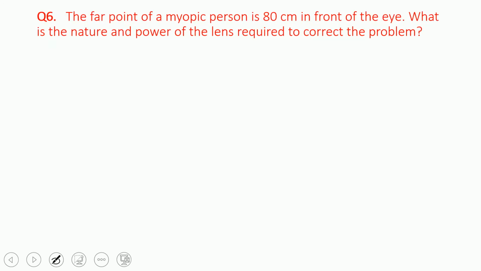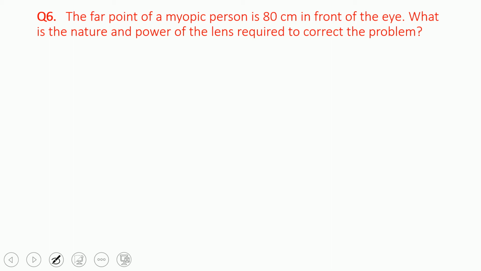That is the sixth question. In the sixth question, look, the far point of a myopic person. Myopic means nearsightedness, correct? Here the far point is 80 centimeter in front of the eyes. A concave lens is what is used for the myopic person. And what is the nature and power of the lens required to correct the problem?